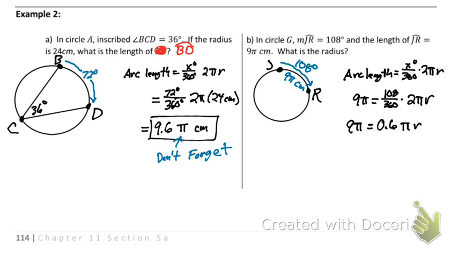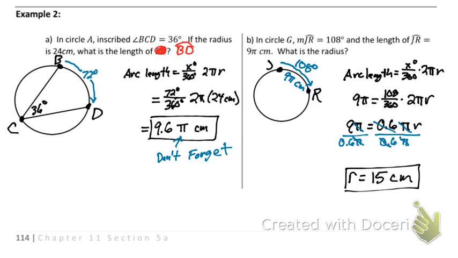I do appreciate people plugging this in their calculators to make sure you're practicing. That is awesome. And then I would divide both sides by 0.6 pi. Now I would not throw 9 pi and divide by 0.6 pi. Instead, I would notice that my pi over pi would cancel out. Then all I have to do in my calculator is 9 divided by 0.6. And you should come up with your r equaling 15 centimeters if I did all of my math correctly.